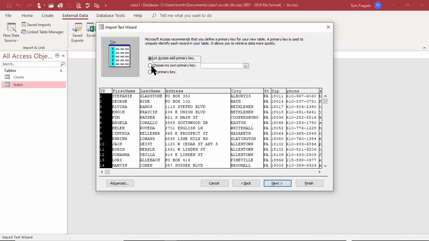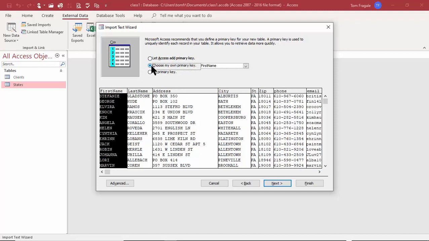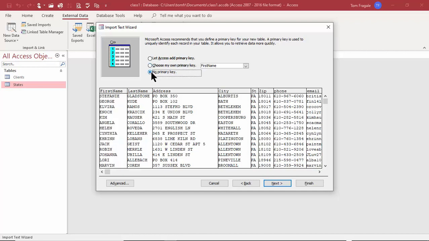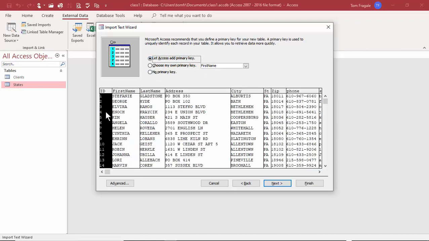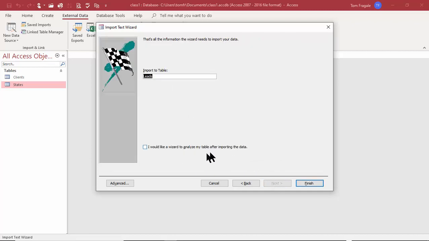If you already have a unique field in that table, you would choose your own primary key, or we could say no primary key. In this case, I'm going to let Access add the primary key, and it'll put one of those auto number fields in there, as you can see. I'll pick on Next. And now that's it for the wizard. Now, this is asking for the table name as it's going to appear in Access. So I can use the same name, or I can give it a different name. I'm going to pick on Finish.